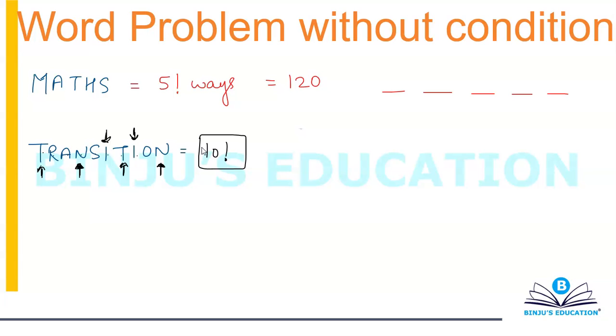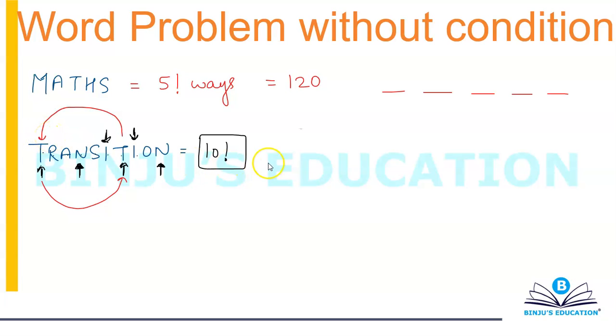Now the problem is that when you start rearranging, if you interchange the 2 T's, the word will not change.